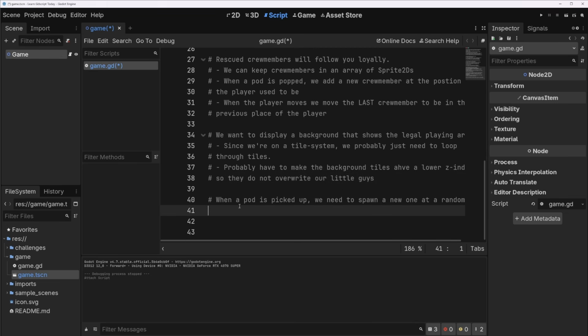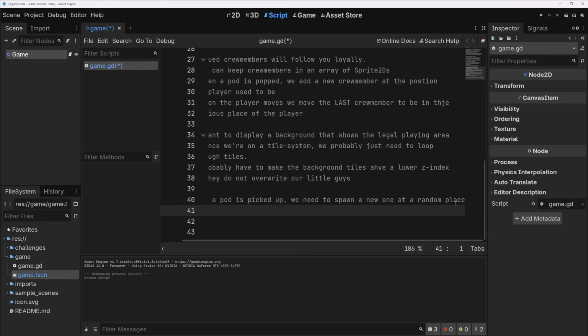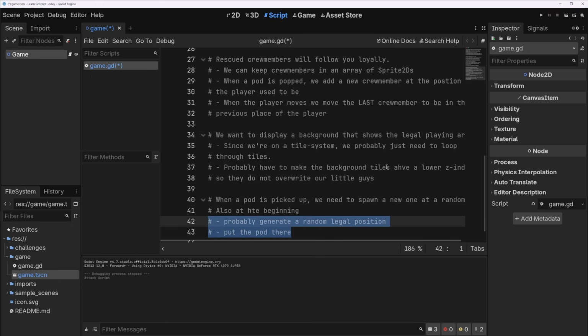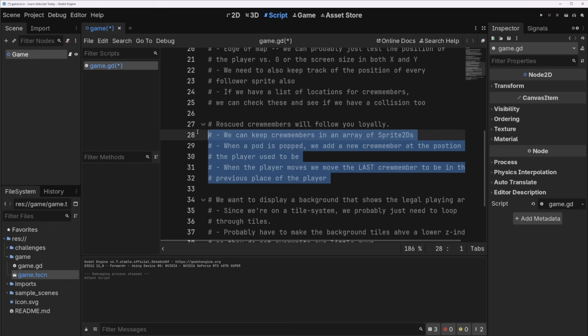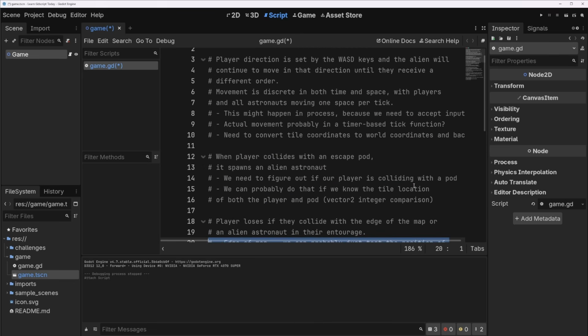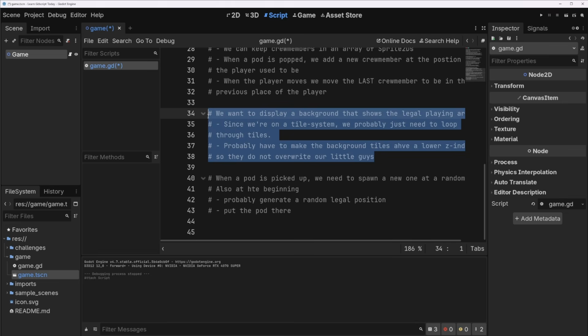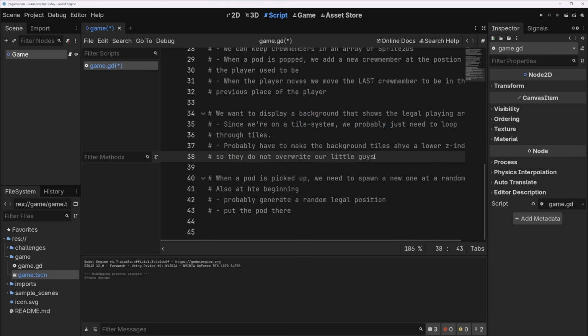Terrific. Okay, and then when the pod is picked up, we need to spawn a new one at a random place. This also happens at the beginning. We've done this very recently, but generate a random legal position, put the pod there. Okay, cool. I think we've teased out a lot of the things we actually need for our game here, and we can start actually building it. So where do we start? I think I'll start with the background because we haven't really done this, and it could be kind of interesting, and it will expose a few more interesting quirks of our system here.